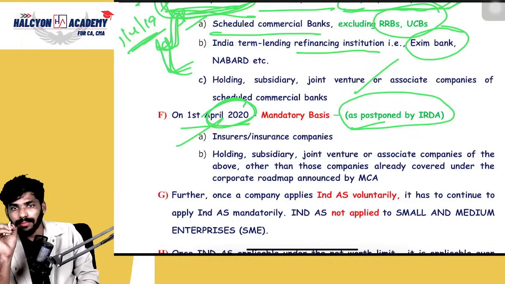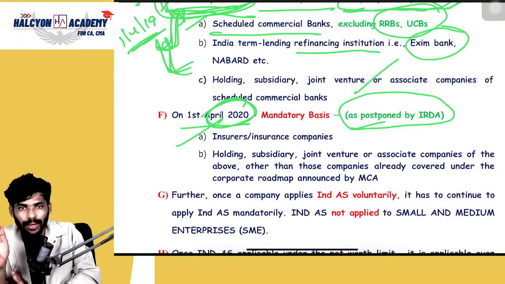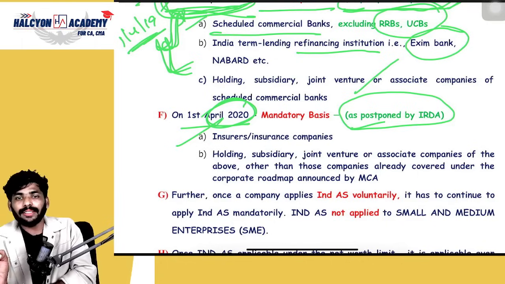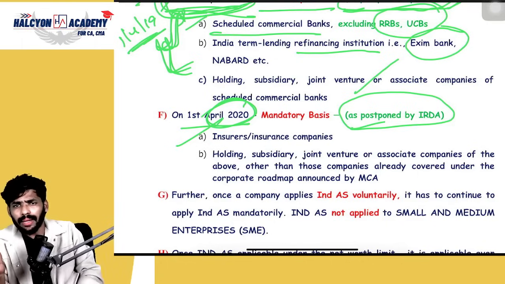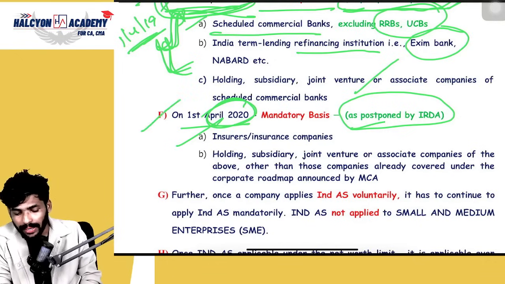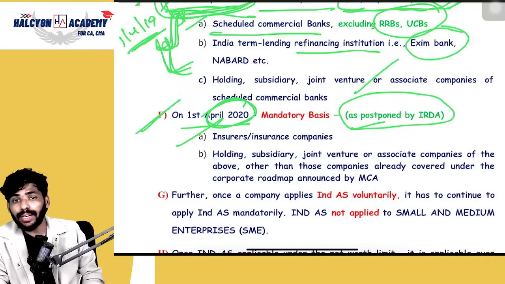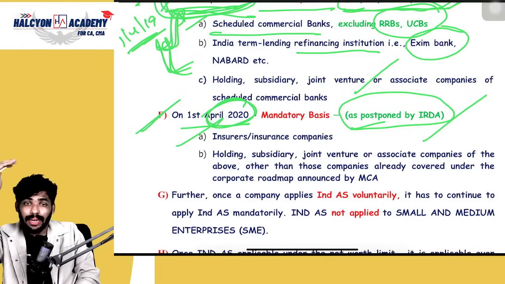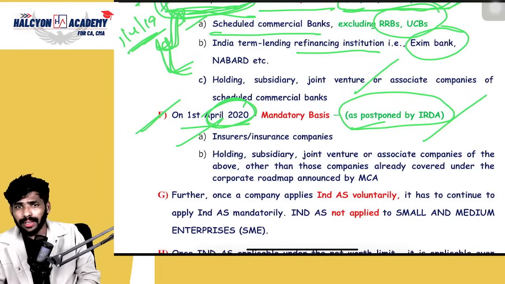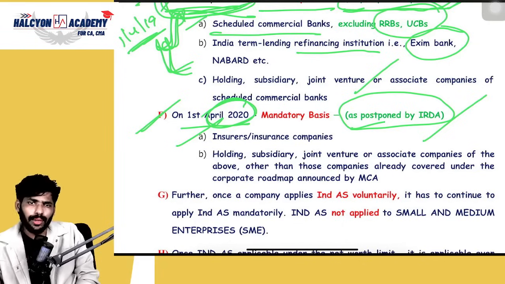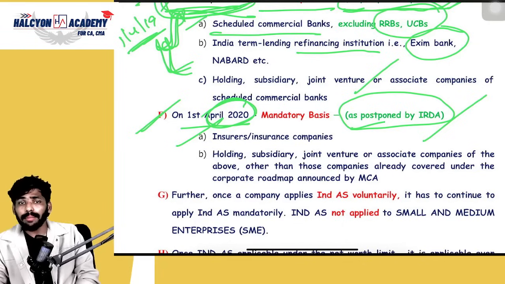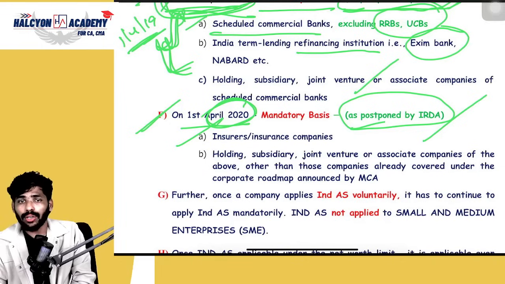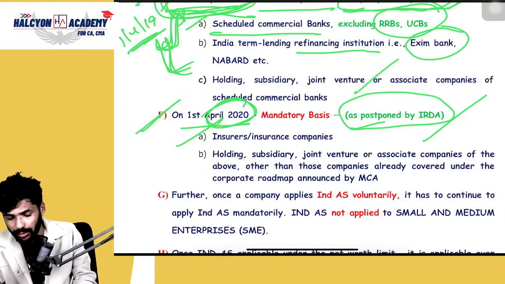As of now, it is not applicable to insurance companies, but for examination purpose, if the examiner asks any question about the year, you need to give this answer 1/4/2020, but it was postponed by IRDA for many years. I think the last 10 years. They are postponing every year. It may not be applicable in the immediate future. Clear or not? I'm giving complete clarity about this point.